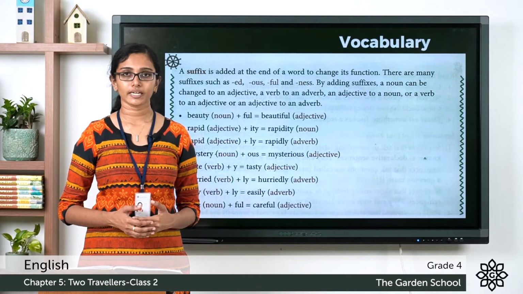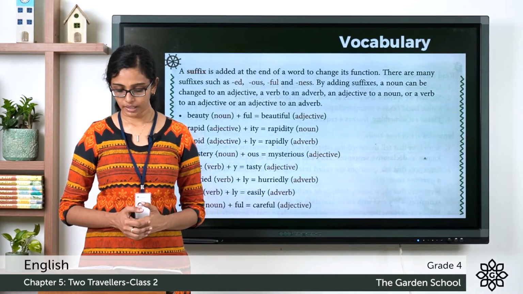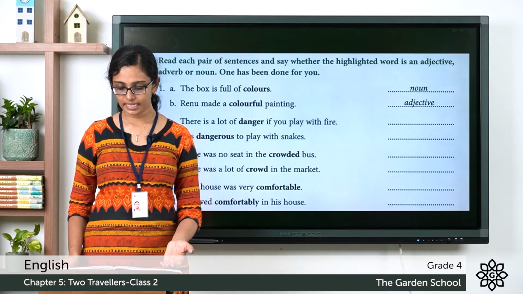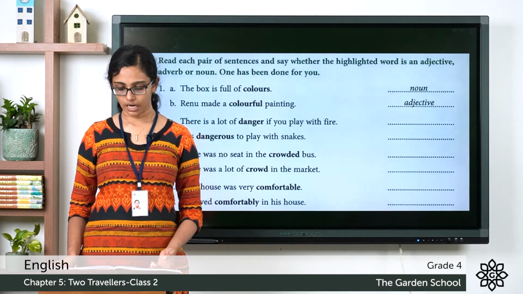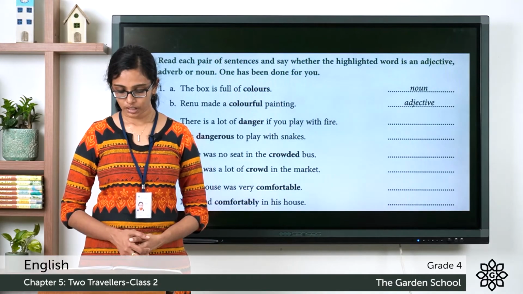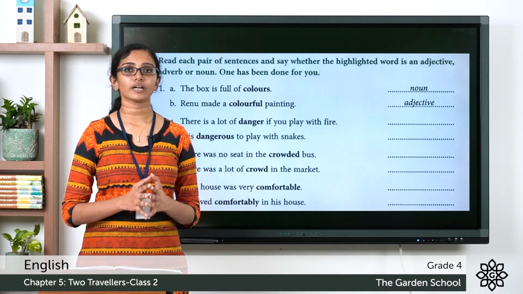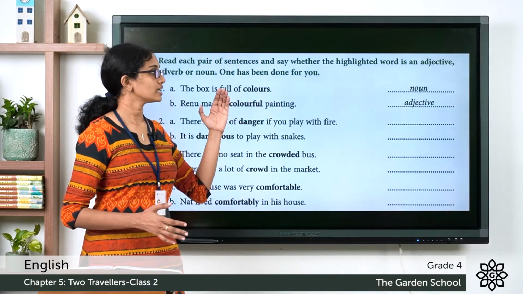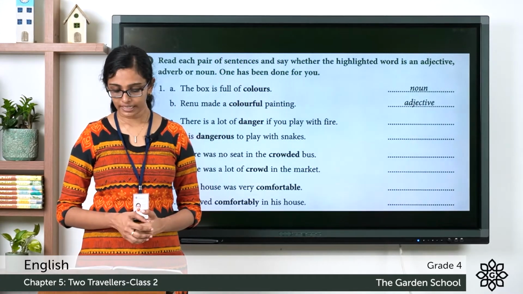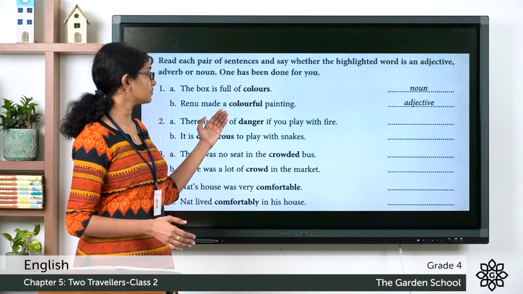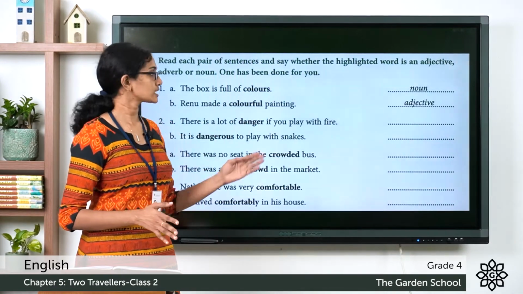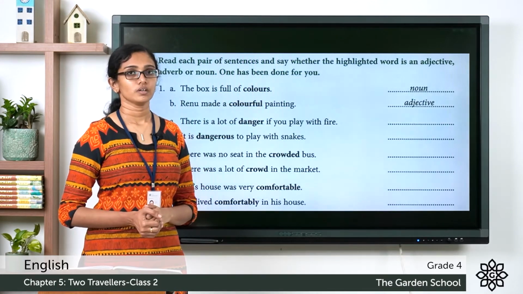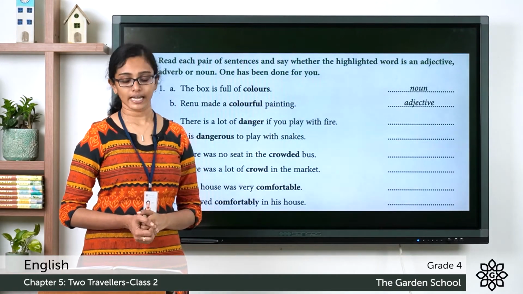Now, below that you can see the vocabulary section A. Read each pair of sentences and say whether the highlighted word is an adjective, adverb or noun. One has been done for you. Question 1. The box is full of colors. You can see the word colors highlighted there and it is a noun. Renu made a colorful painting. The word colorful, which is formed by adding the suffix ful to the word color, here it is an adjective. So, two examples are given there.